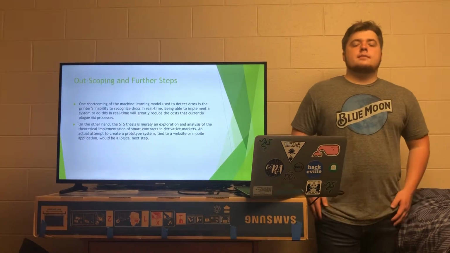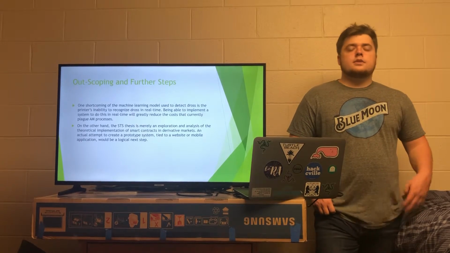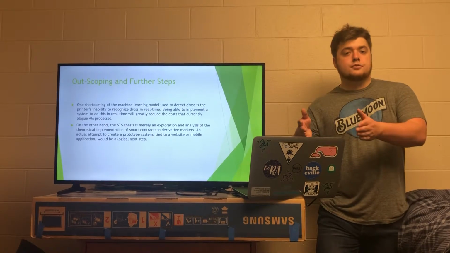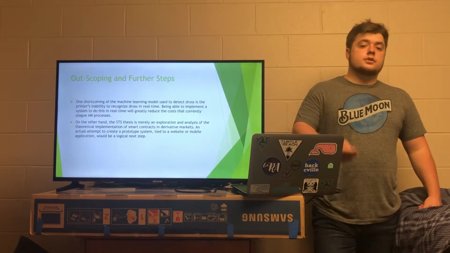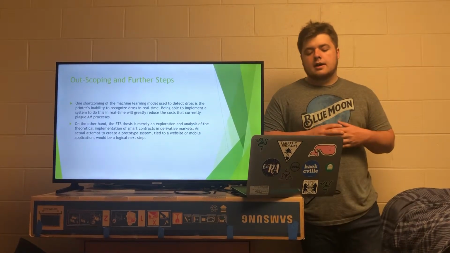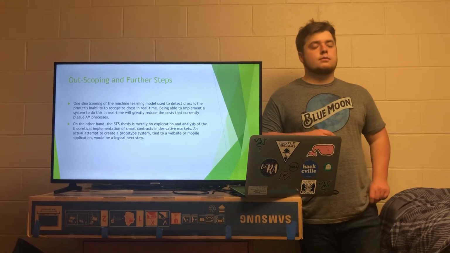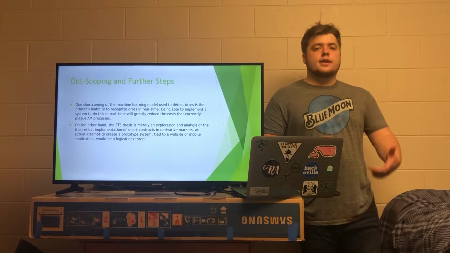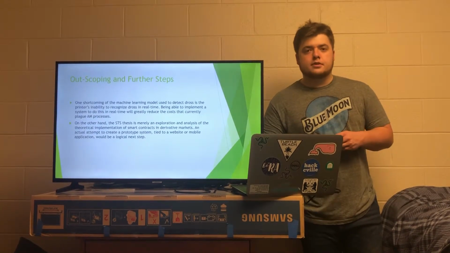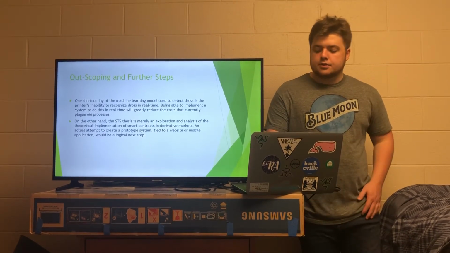So, if I had more time on these projects and where I'd want to take them, with the machine learning project with CCAM, it's a pretty easy solution. We would like to develop a model that does real time as opposed to after the fact. This would really help increase their efficiency and reduce the cost of the process more than we already helped them with. And if I were to continue my thesis exploration, I would definitely try to go for more of a prototypical system and a survey with more data collection and try to really see if there is interest for this blockchain to be implemented in derivative finance, and if there's really a place for it, what experts think, and how it would potentially be done.